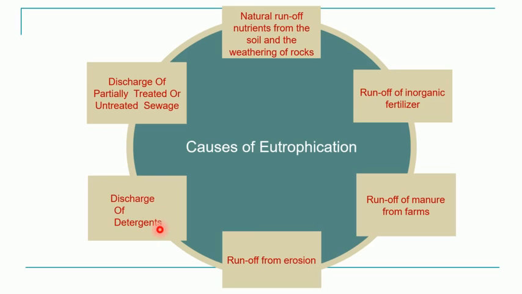Then discharge of nutrients. In different industries, we are using different types of detergents. Even in our daily use, we make use of detergents, and they are very rich in nitrates and phosphates. Similarly, discharge of partially treated or untreated sewage. The sewage, if not treated properly in a sewage treatment plant, may have a high content of nitrates and phosphates, and if it is released into the aquatic ecosystem, it will be a major cause of eutrophication. So these are all six major causes of eutrophication.